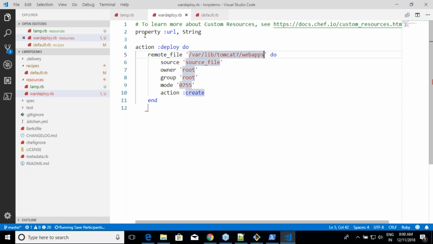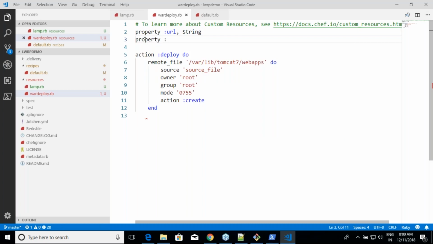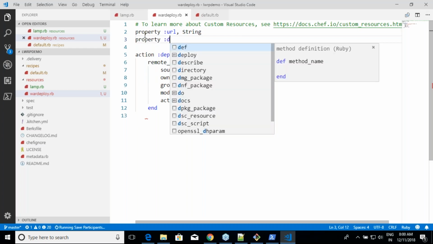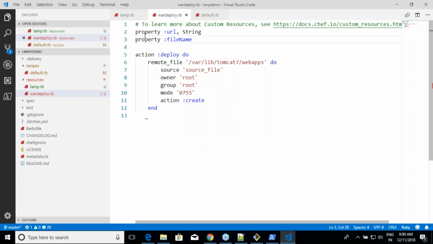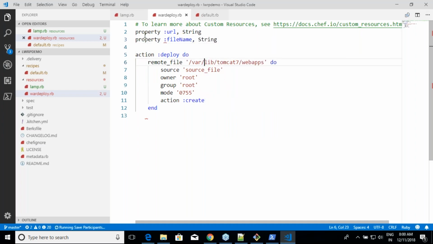Let us assume that we need to write one more property, file name. And then I want a file name over here. So how will I write it?